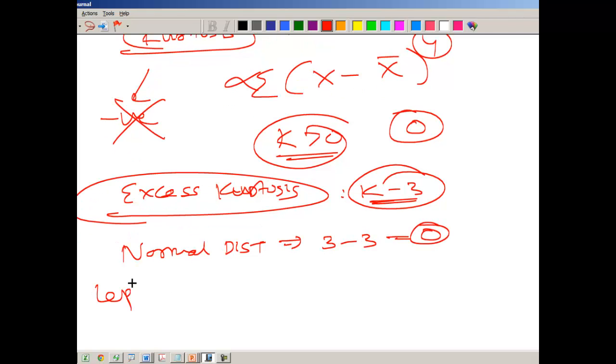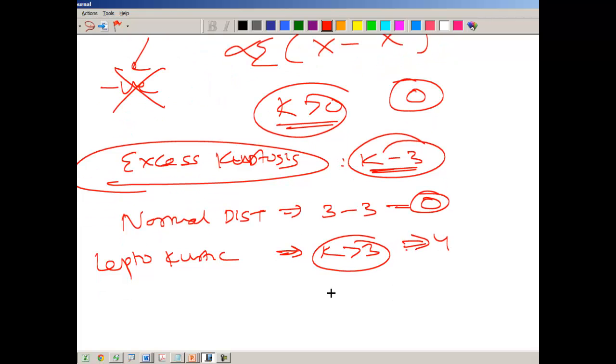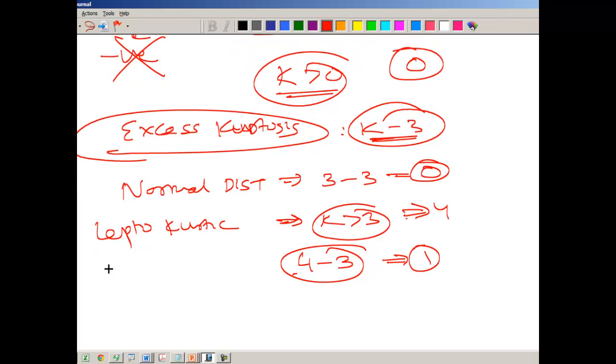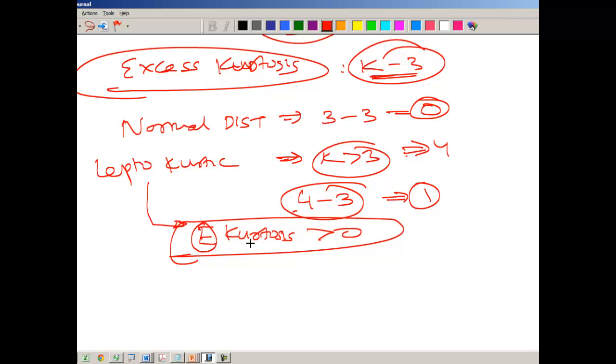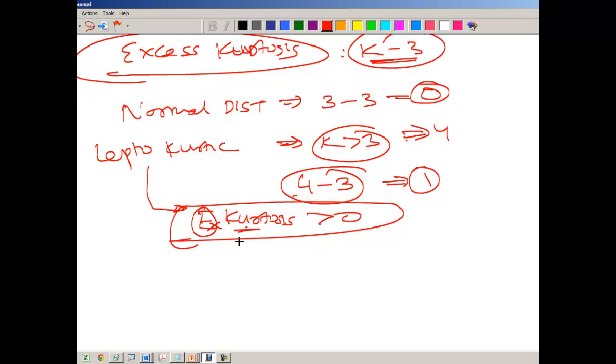In the case of leptokurtic distribution, we know that kurtosis is greater than 3. Assuming kurtosis is, let's say, 4, what will the excess kurtosis value be? It will be 4 minus 3, which is 1. It means that in the case of leptokurtic distribution, excess kurtosis is positive. Note that we are talking about excess kurtosis and not kurtosis. Kurtosis is greater than 3, excess kurtosis is positive.